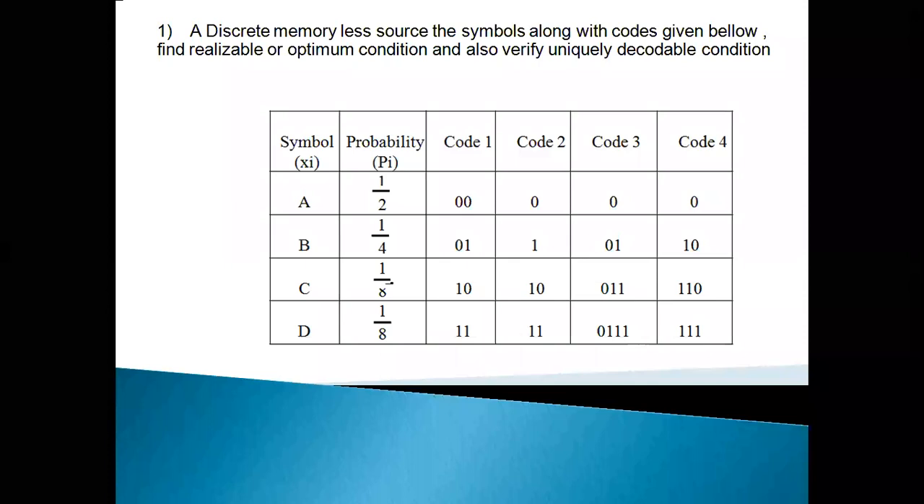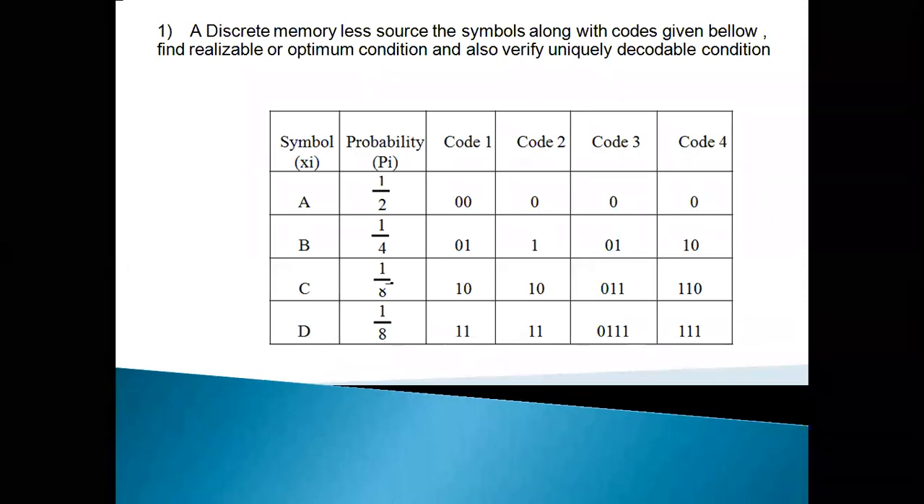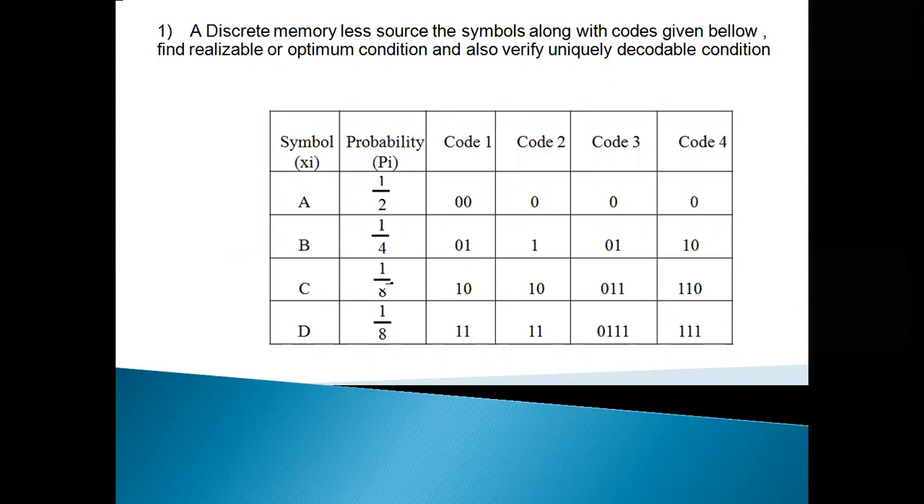So in the example, let us see. There is a problem given by the probability of occurrences of the symbols. There are symbols A, B, C, D, and probabilities 1 by 2, 1 by 4, 1 by 8, 1 by 8 are given. The examiner itself gave the symbols and probabilities, and codes are also given. Code 1, code 2, code 3, code 4 are there.